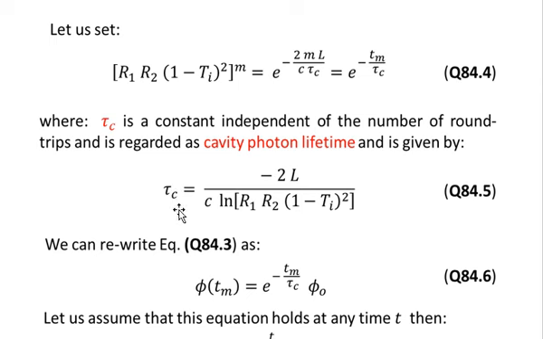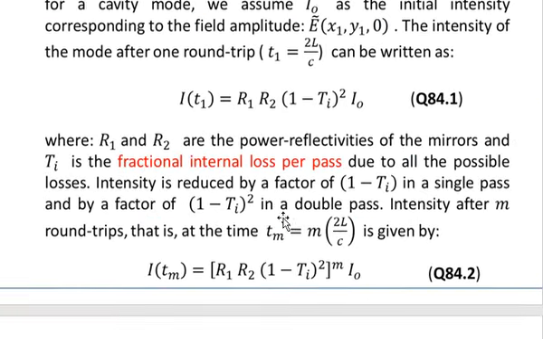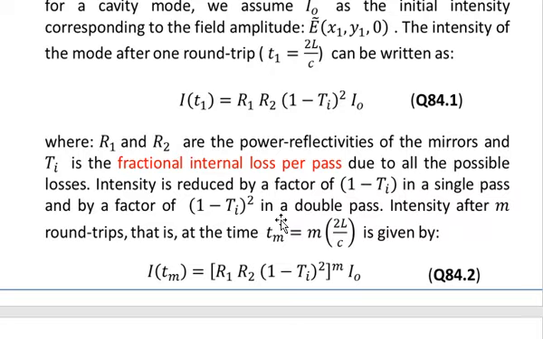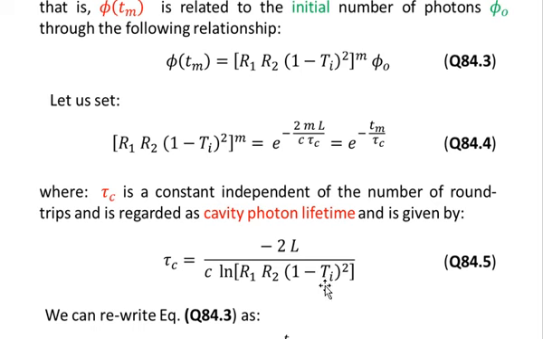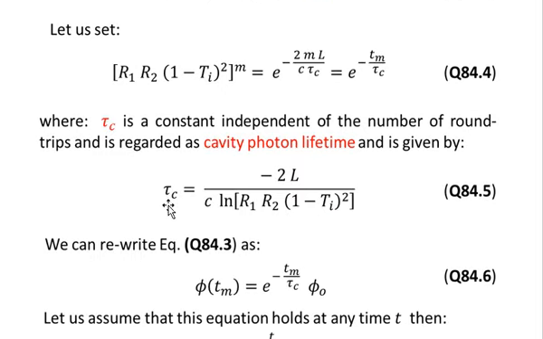So tau c is the cavity photon lifetime, which we have expressed in terms of the length of the cavity capital L, the speed of light c, and the logarithm of the losses within the cavity, which depends upon the power reflectivities of the two mirrors, R1 and R2, and also on the internal losses of the cavity, described by the term (1 minus Ti) whole square due to the traveling of the light for the two passes, that is for one round trip. That's why we have written tau c over here.